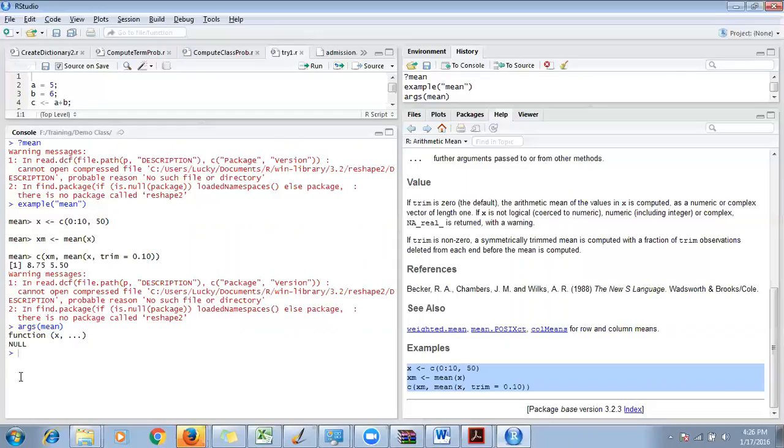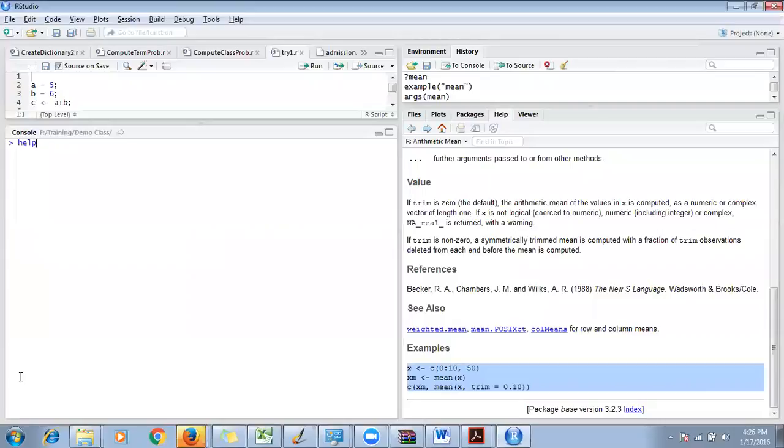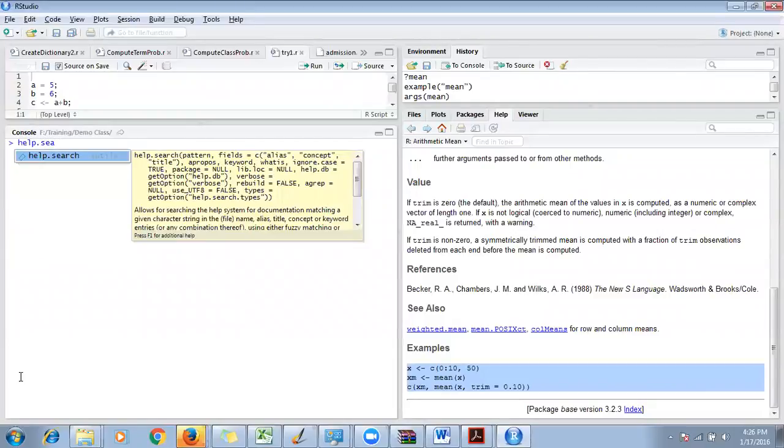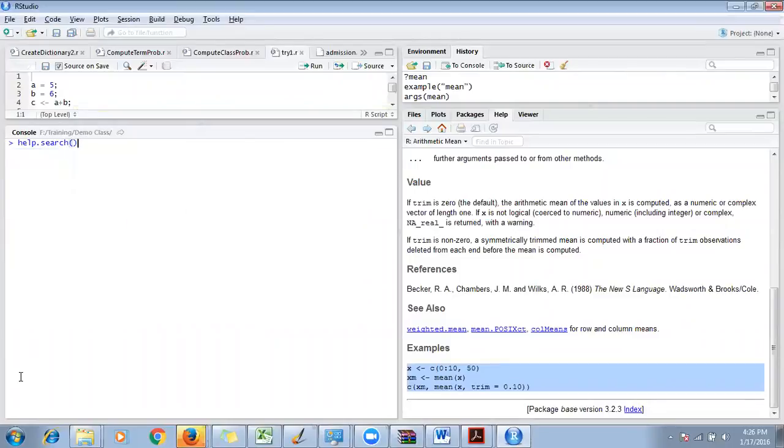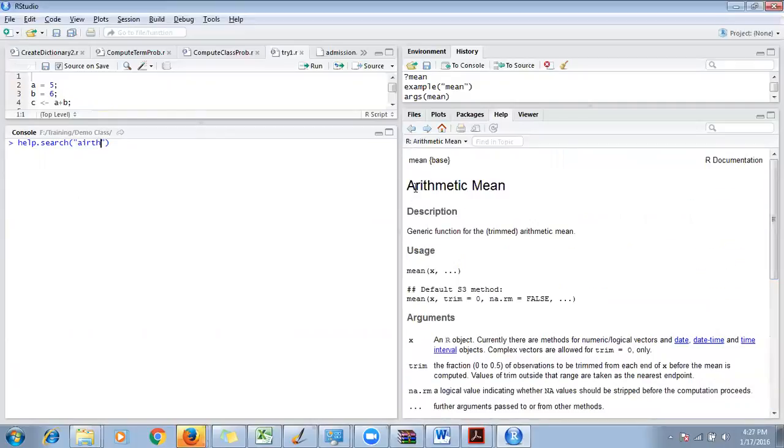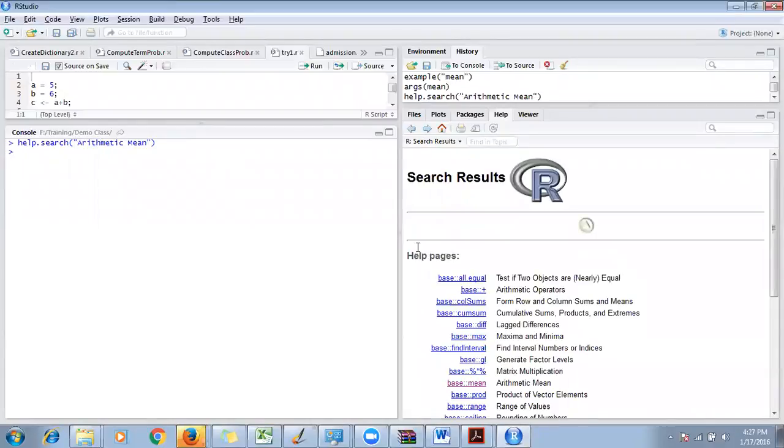Let me type this name, arithmetic mean. Let me copy this name and paste it here and see what it is returning.